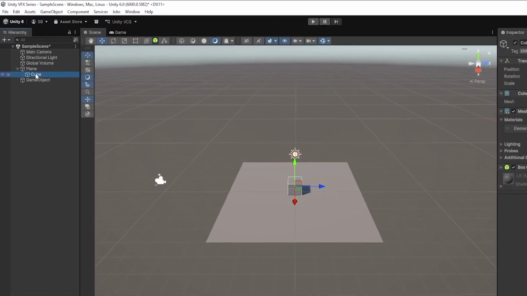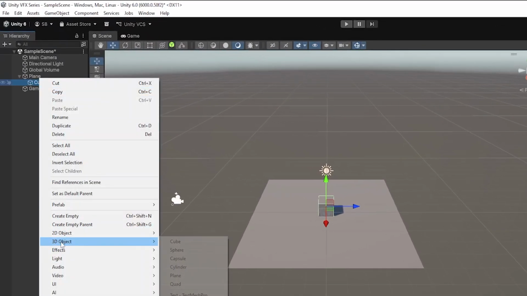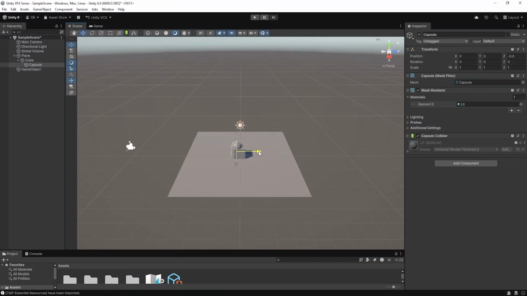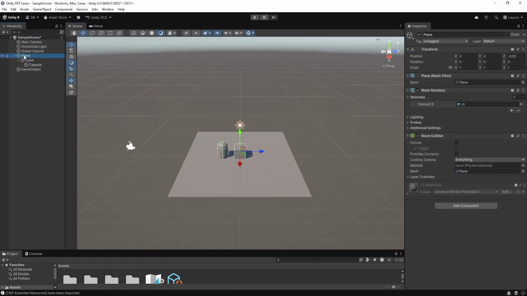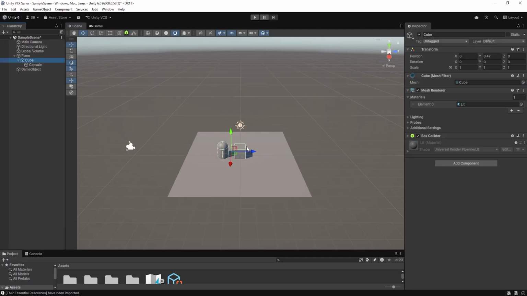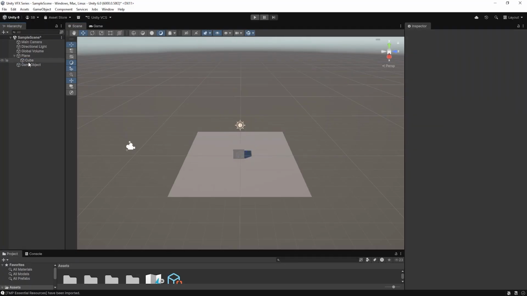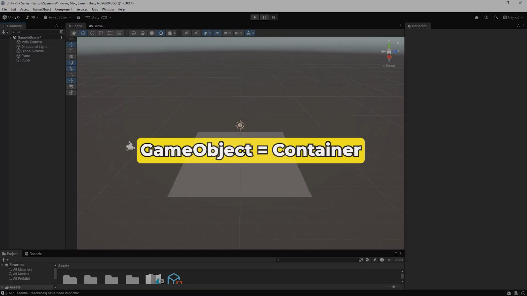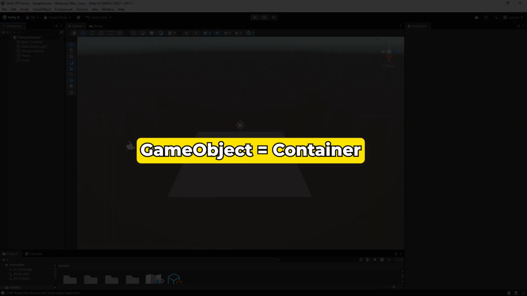Even inside this cube, if you create another object, you go to the 3D object and you take a capsule and we can move this capsule a bit. If I again select this plane, you can see this selection bar means everything is selected and you can move them. Now if you select the cube, you can move the child of it, which is the capsule. I'll remove this capsule and I'll take this cube outside and I'll remove this game object also. A game object itself doesn't do much. It's basically an empty container.